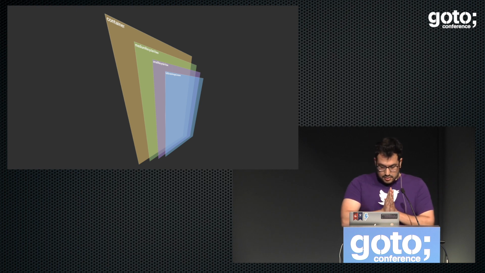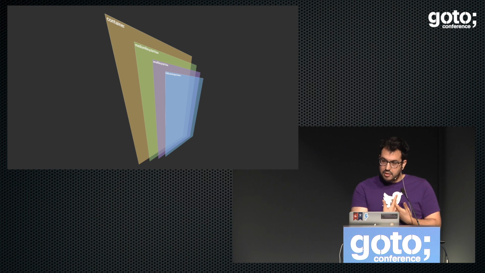So these are the layers. I have a container, a medium recycler view, a small recycler view, and a full screen container. So the container is going to be the root of the whole hierarchy layout. And of course, it's a frame layout. It's an obvious choice because we need to stack all those layers on top of each other, and they are going to take full screen.